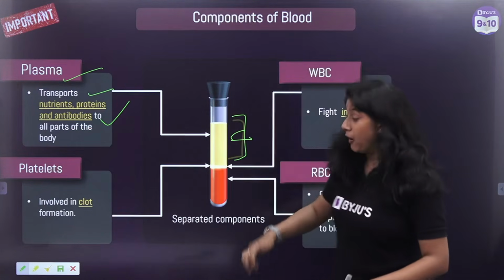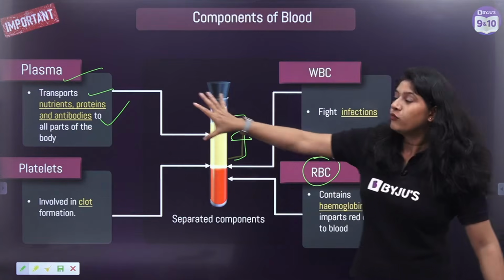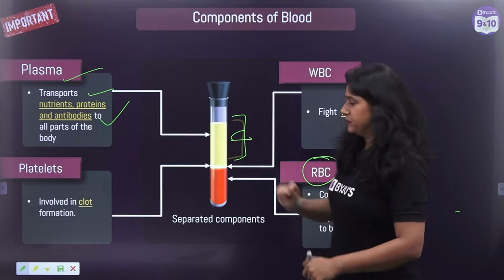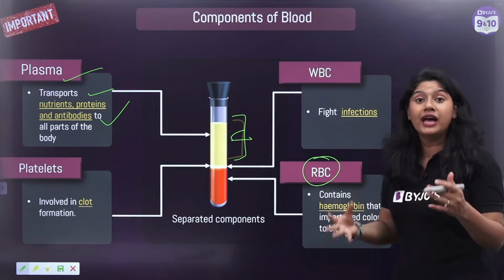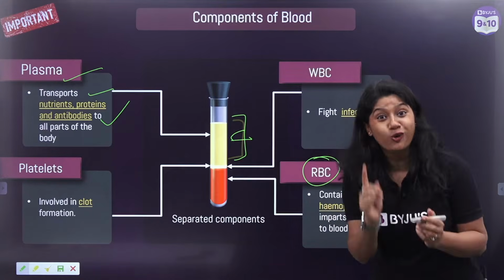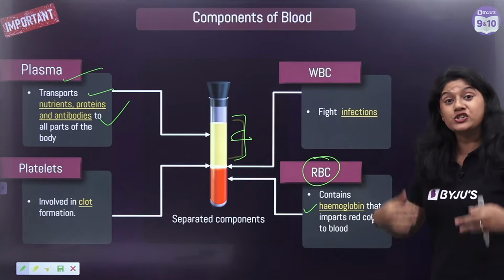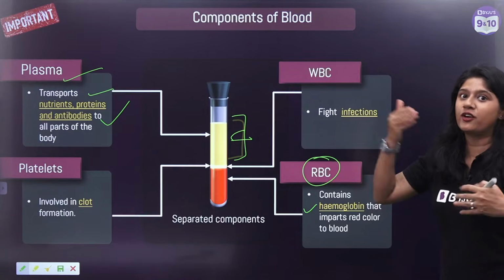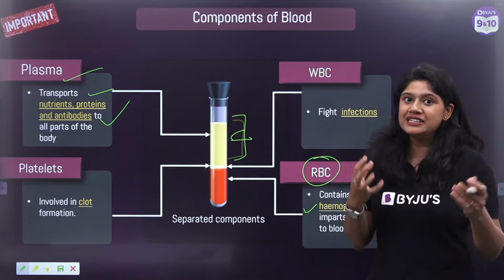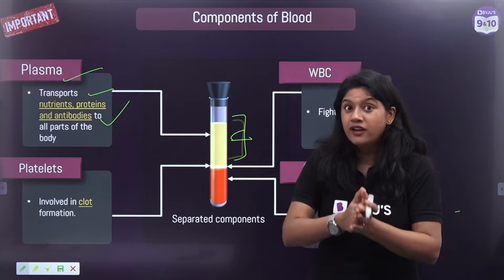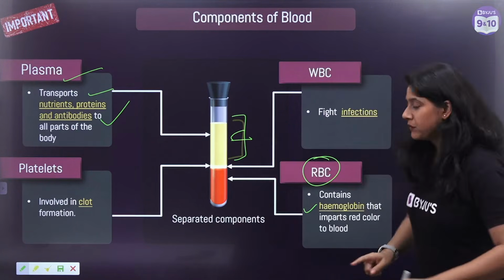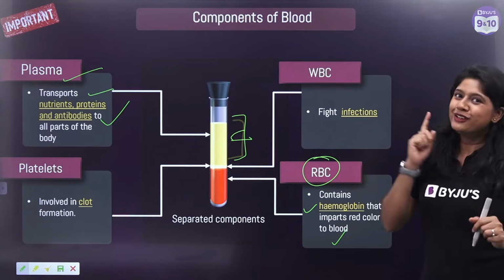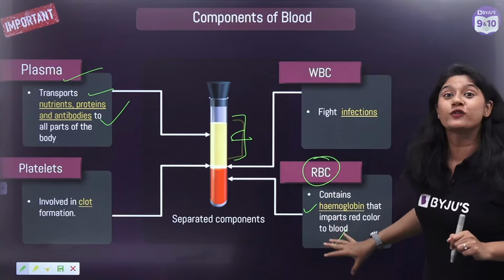Then of course we have our RBCs, which after plasma make up the majority of the blood. We know that RBCs contain hemoglobin, which is a very important protein that helps in carrying oxygen, and carbon dioxide back. Most importantly, it carries the oxygen, which is very, very crucial for all the functioning of the body. The red color of our RBCs is due to the presence of the hemoglobin. So this is also very clear to us.